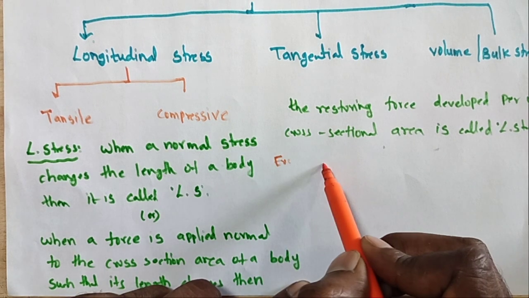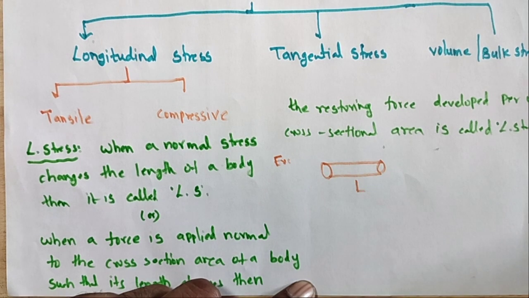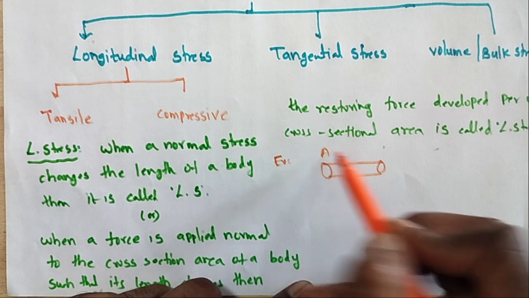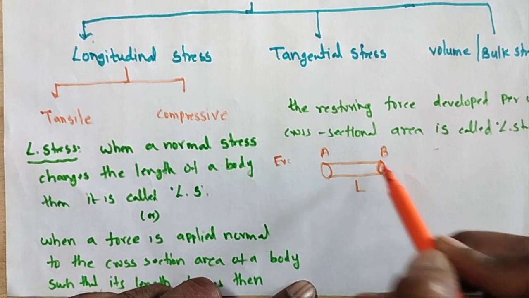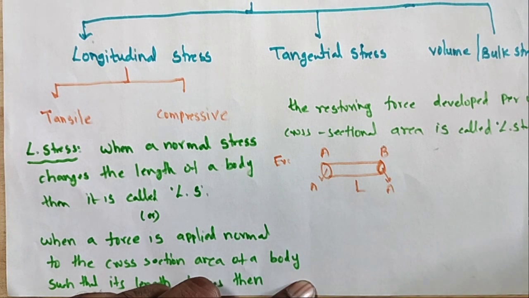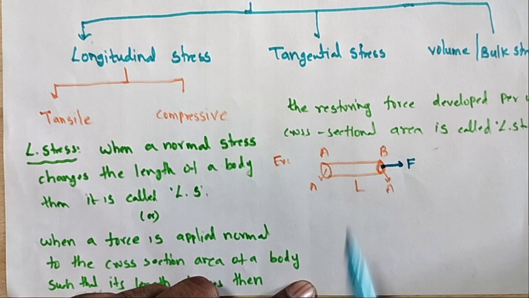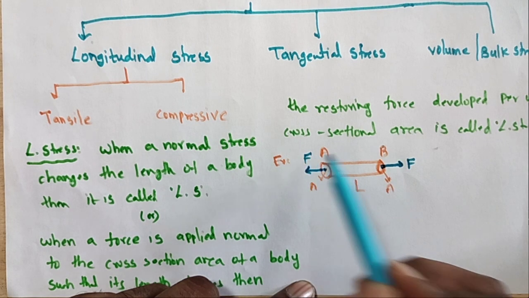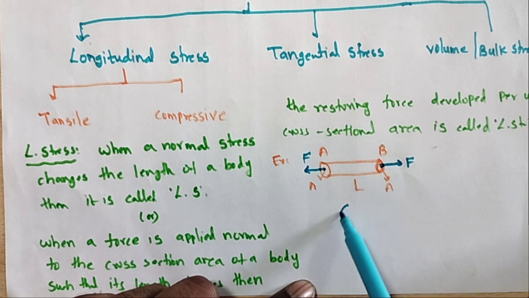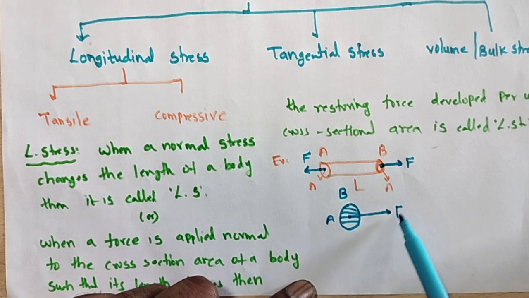I am taking one example. This is a rod of length L. It has two ends, A and B. This is the area of the cross section, A. When a normal force F acts on this area at the B end, where the force is acting on the cross section A.